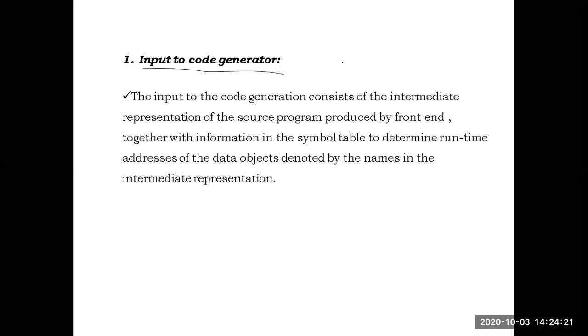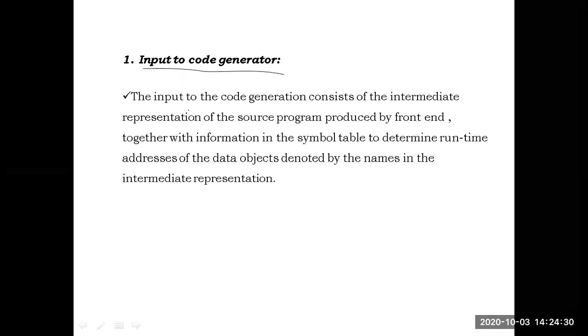Input to the code generator. The first issue related to the code generator is its input. What is the input to the code generator? As we already told, intermediate code is the input to the code generator. We will briefly see what the issues related to this are.